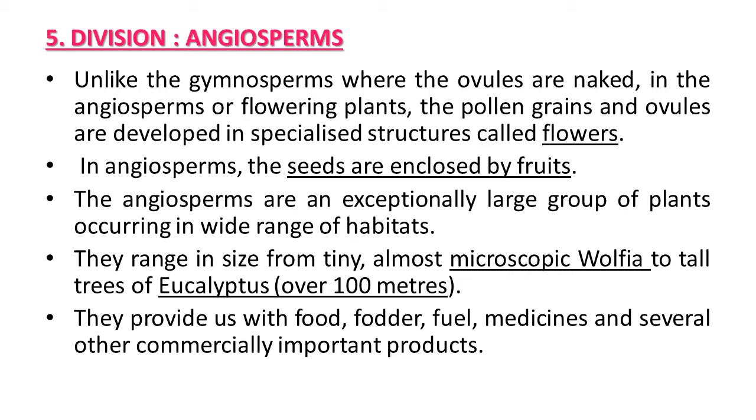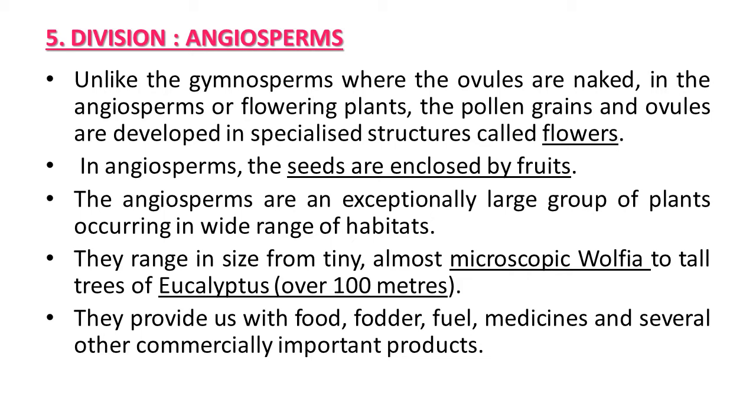Angiosperms range in size from tiny, almost microscopic plants like Wolffia, not easily observable by naked eyes, to tall trees like eucalyptus, which has a height of 100 meters. So that is an interesting example. They include the smallest, like Wolffia, as well as the tallest, like eucalyptus, which reaches 100 meters in height.